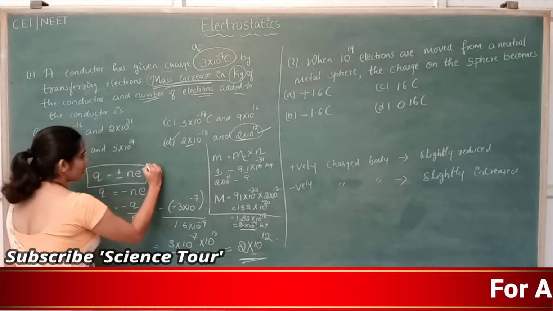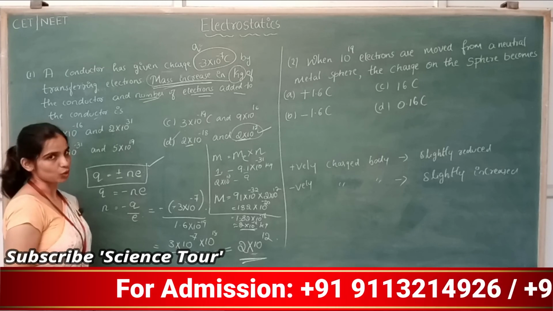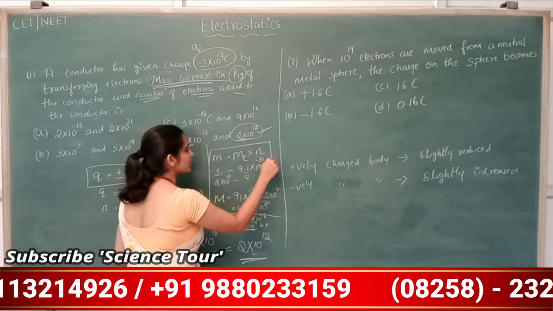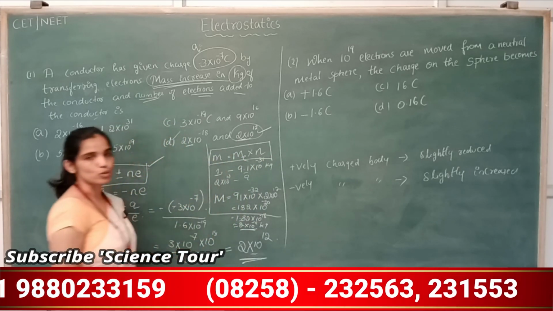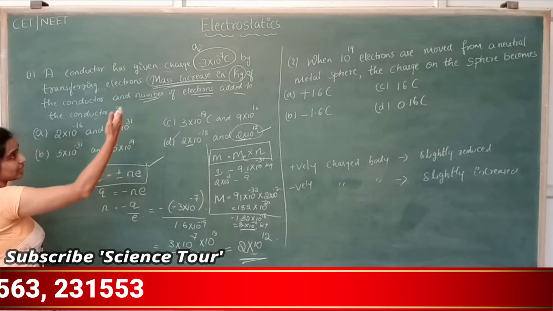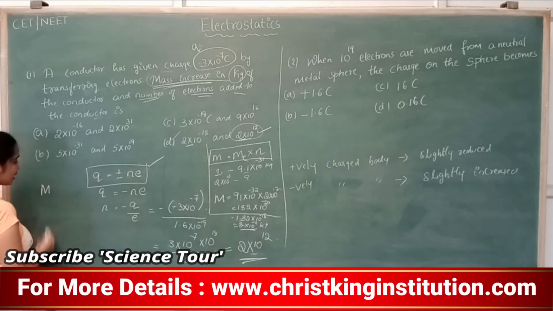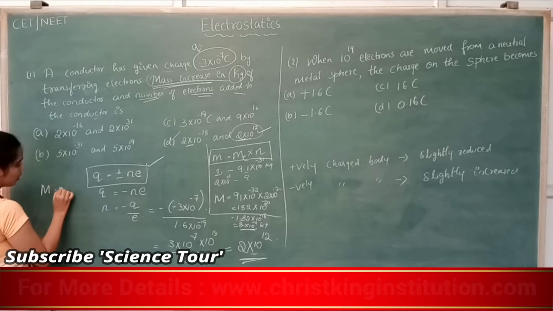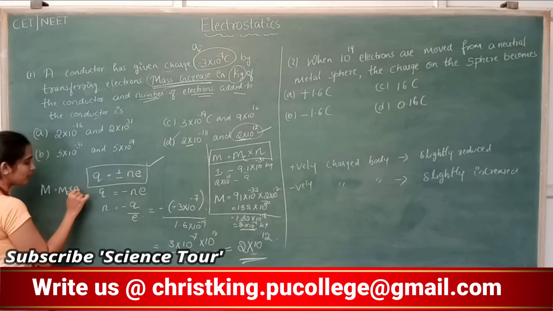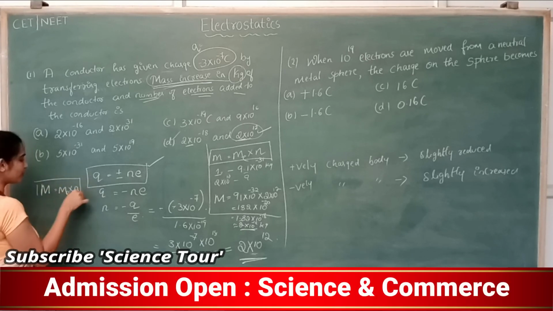So the formulas we have used here are Q is equal to plus or minus N into E, and increase in the mass is equal to mass of electron into number of electrons added. In case you are removing electrons from it, then decrease in the mass is equal to mass of electron into number of electrons removed.